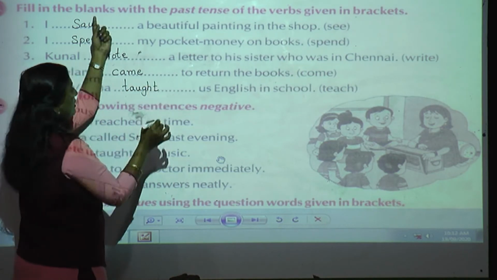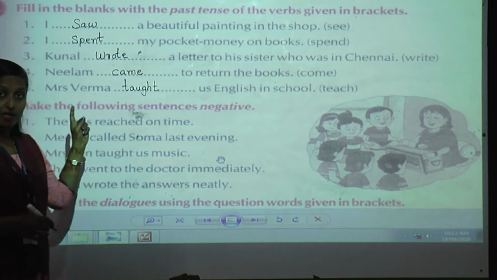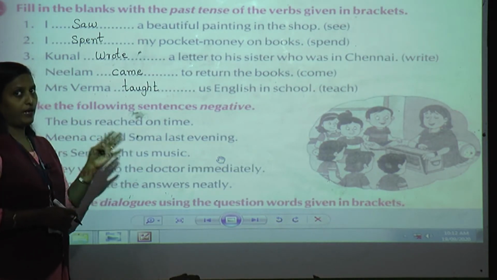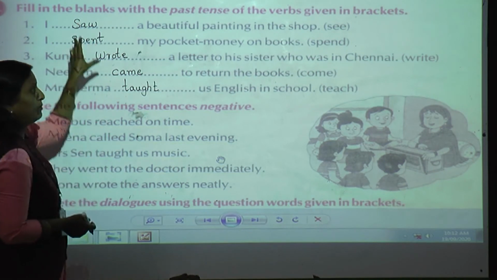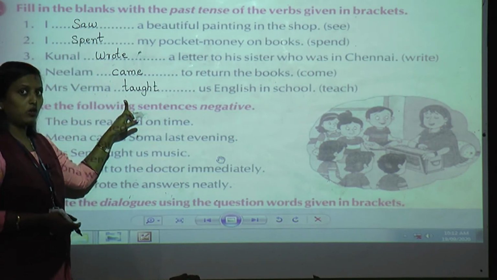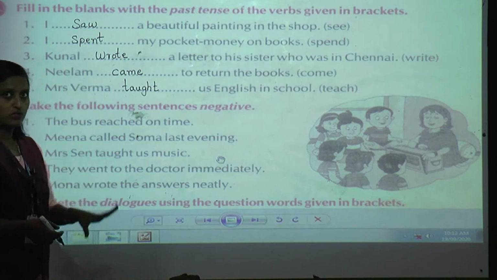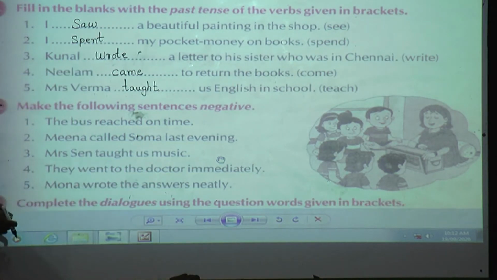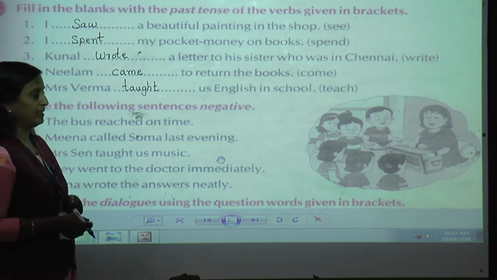Now how will you get all these past tense forms of verbs? Yes, you have to learn page 53, 54. Then only you will be able to write this on your own. You have to learn that full page by heart. There are 48 words, I think, and I told you to make a chart for that also.